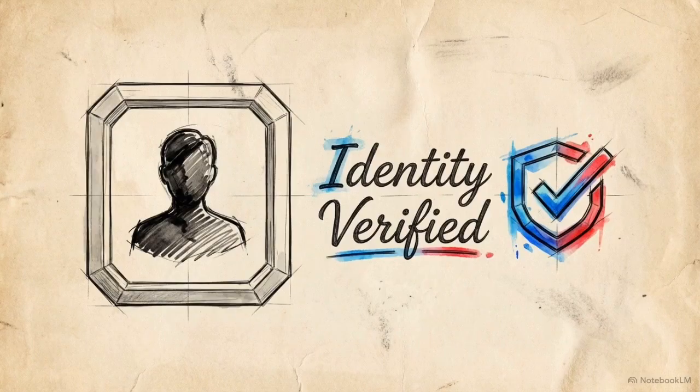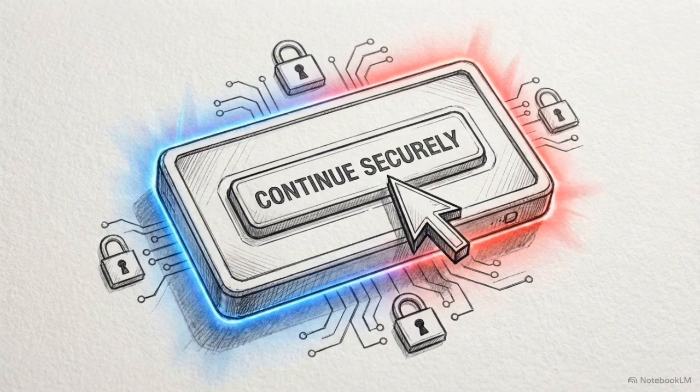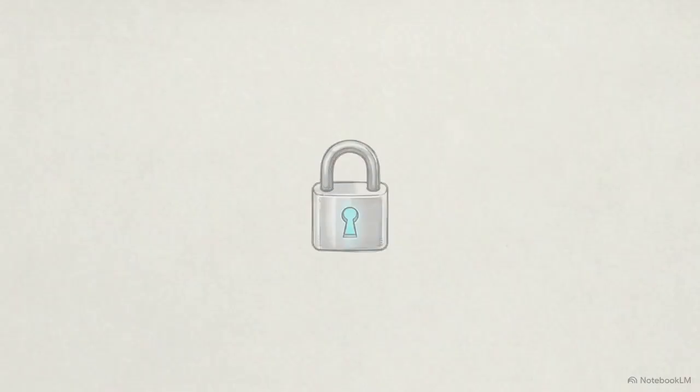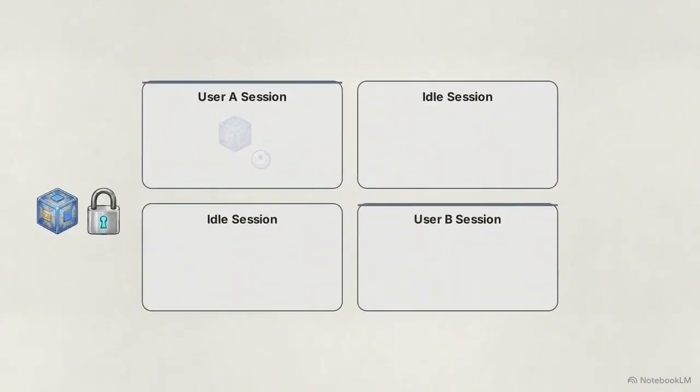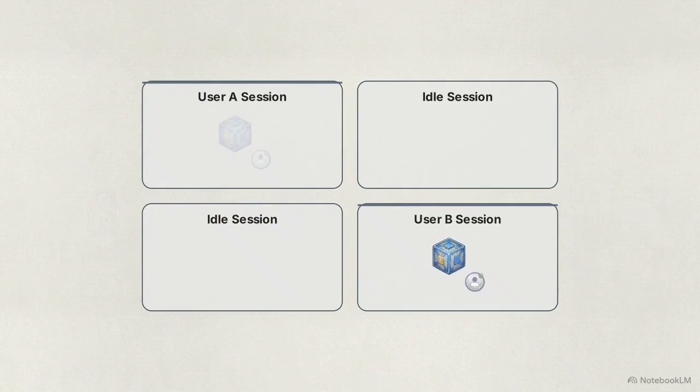State requires identity. You cannot accurately save a user's preferences without a mathematical guarantee of exactly who that user is. To solve this, the AI built a Google Authentication layer. This forces a secure sign-in process, verifying the user via an existing credential standard. The authentication layer issues a unique cryptographic identifier to the specific session, acting as an authorization token. By utilizing isolated container architecture, the system guarantees user data cannot leak across sessions. User A physically cannot access user B's chat history.